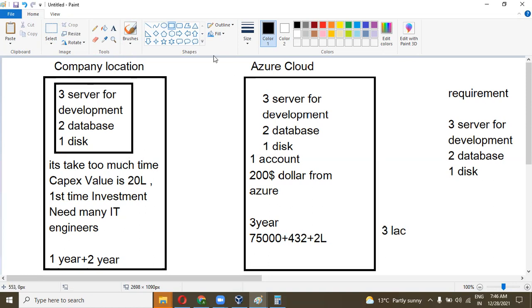In the cloud, I can upgrade it within minutes or within seconds. I can easily upgrade these machines. I need not spend capex value on it. There might be a little difference in your bill. Got it?